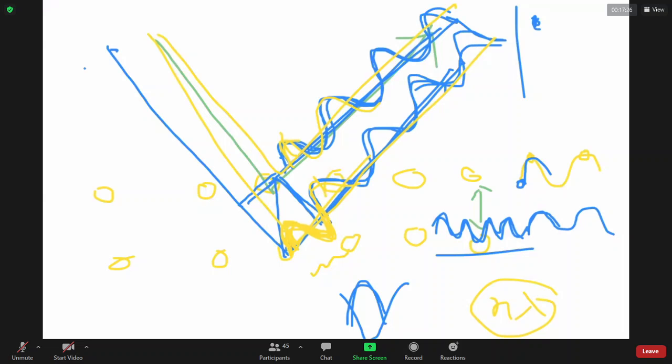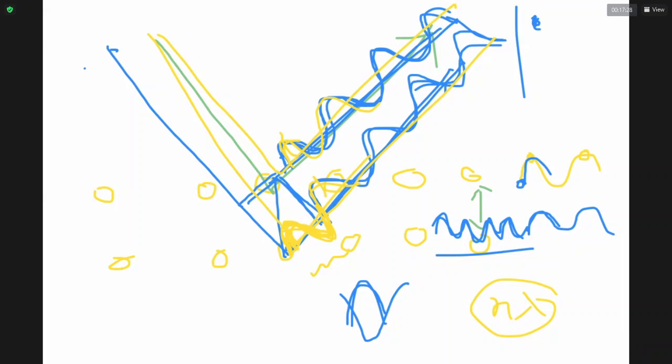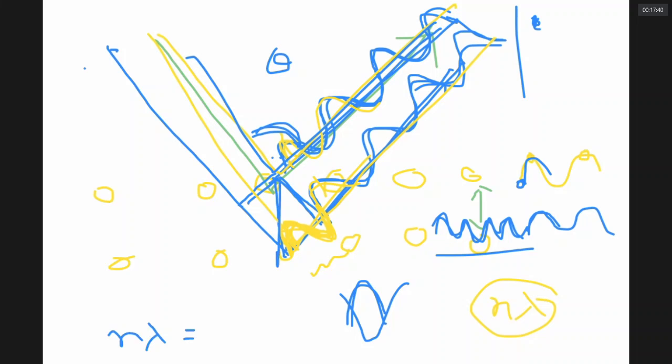Now, the extra distance traveled by the second X-ray can be proved to be equal to this. If the angle of deflection is theta, then n lambda must be equal to 2d sine theta, where d is this distance. Using simple trigonometry, I can prove it. Really, I can prove it.